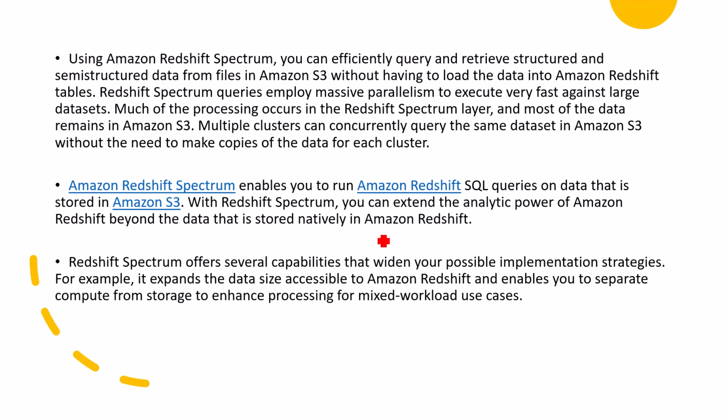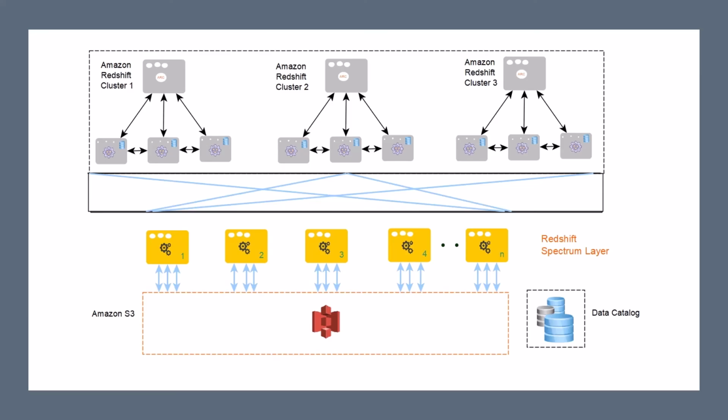You can combine it with Amazon Redshift, meaning you can run it on top of Amazon Redshift, and you just need to write the SQL queries. Use the compute power of the Amazon Redshift cluster for higher performance. The last one is that Redshift Spectrum offers several capabilities that widen your possible implementation strategies. For example, it expands the data size accessible to Amazon Redshift and enables you to separate compute from storage to enhance processing for mixed workload use cases. So this I have already explained in this diagram. That's all from my side.